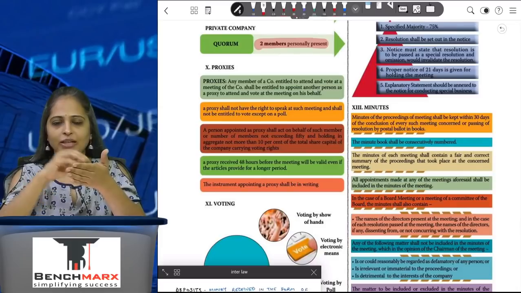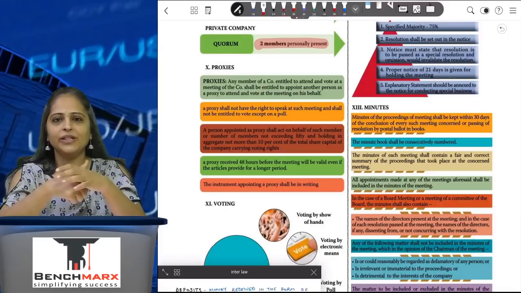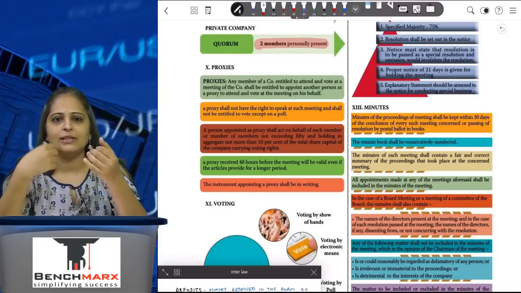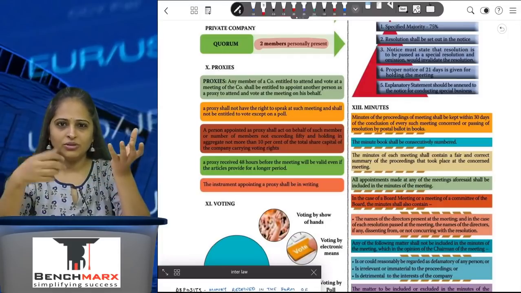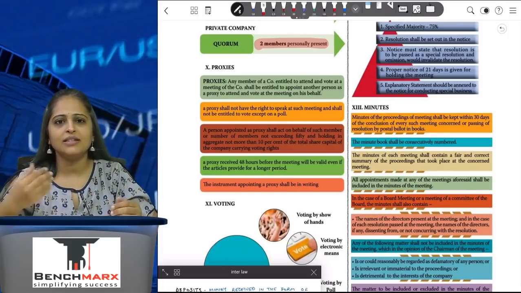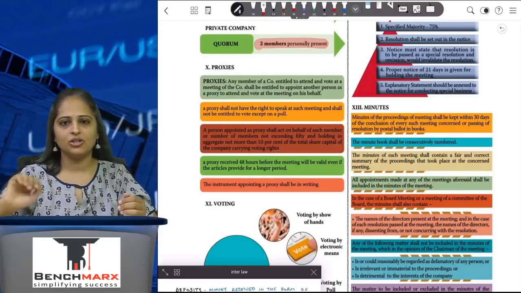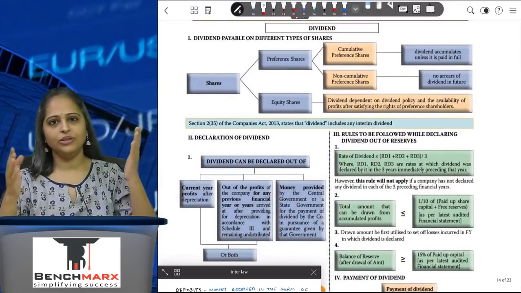Now, when the chairman is giving the minutes of the meeting, he has the flexibility to decide what can be put in the minutes. He obviously can't state something which is not true, but if he feels that there is something detrimental to the interest of the company, or something defamatory, or something not significant, like if I asked them how's the COVID scenario in your city, obviously it's not relevant for the minutes of the meeting, and such things will not be covered. The chairman has the right to exclude such things from the minutes of the meeting.